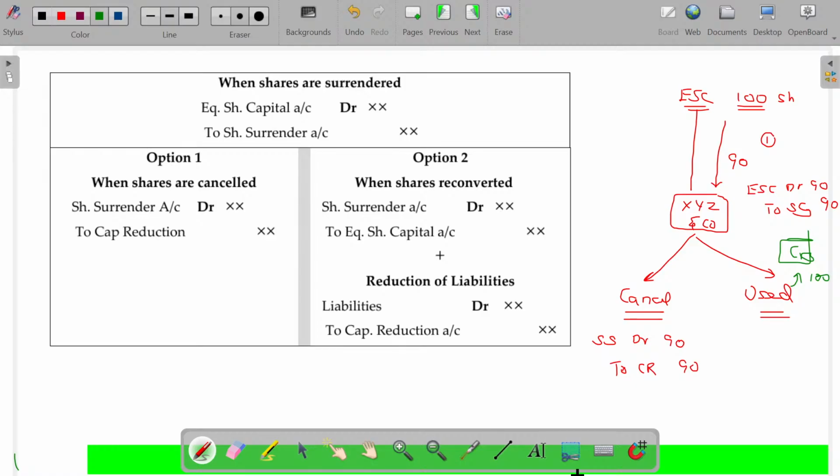During the usage, once a surrendered share is transferred to somebody else, the journal entry being share surrender account debit to equity share capital. The value being 90. C, XYZ, equity shareholders, creditors.